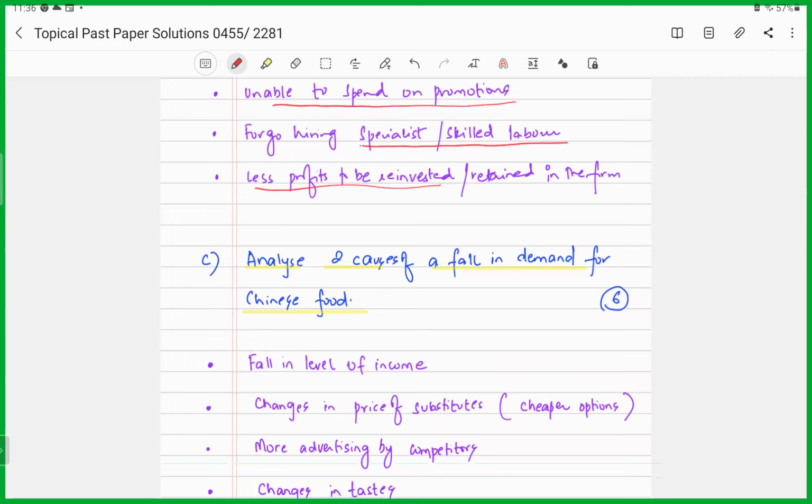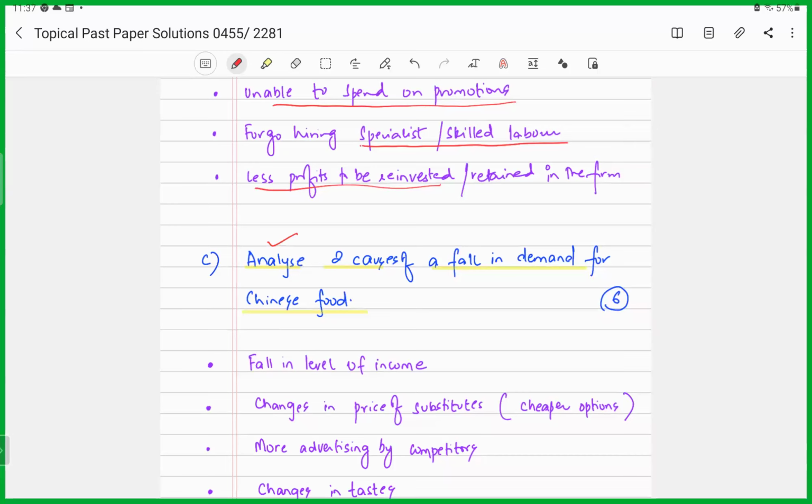Now, earlier in the question, they already told us two reasons. Now, look at the phrasing of the question. It's asking us to analyze. Again, they are asking you to provide the examiner with a coherent analysis. What does a coherent analysis mean? Again, you will develop that chain link analysis, right? You will not just give a reason. You need to link it to how the reason is impacting or causing a fall in demand for Chinese food.